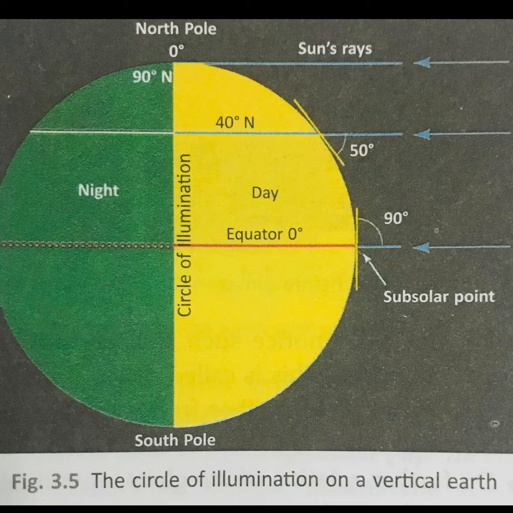So this imaginary line which is vertical showing the separation of the lighted part, that is the day part of the earth, from the dark part, that is from the night. This imaginary line is called circle of illumination.